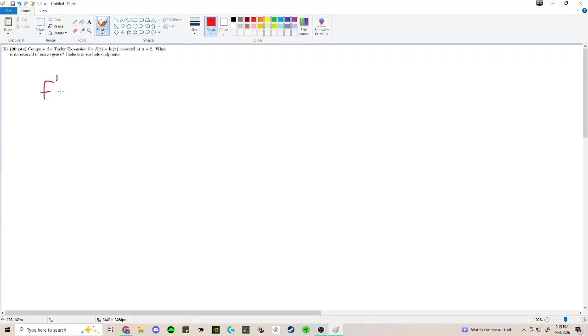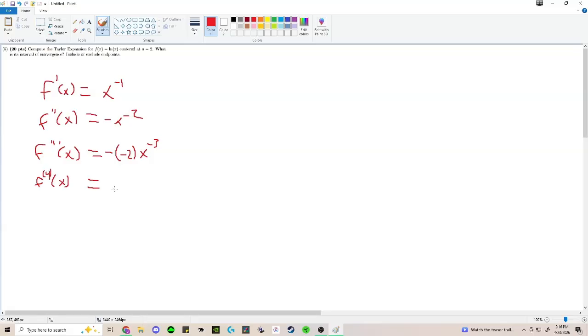So f prime of x will be 1 over x. F double prime of x, so we've got x to the negative 1. So maybe I'll even keep x to the negative 1 just so we're super on the same page. This guy's going to be negative x to the negative 2. F triple prime is going to be negative, so that's going to be positive. So maybe we'll just say negative 2 x to the negative 3. The fourth derivative, right, is going to be what? Negative 2, negative 3, x to the negative 4.